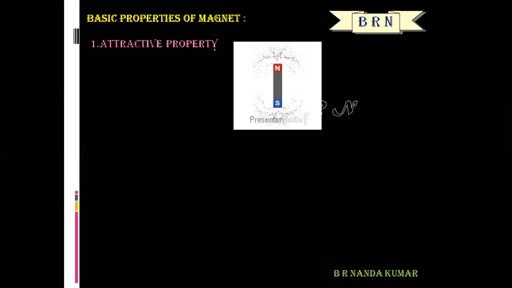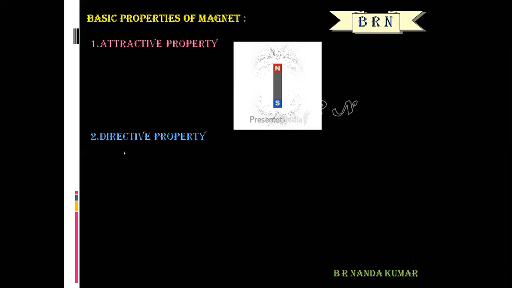Each and every magnet attracts the small pieces of iron, nickel, cobalt, steel. The attraction is maximum near the two ends of the magnet. Those ends are called poles. Every magnet has two poles, one is the North Pole and the other one is the South Pole. And the next very important property, that is the directive property.